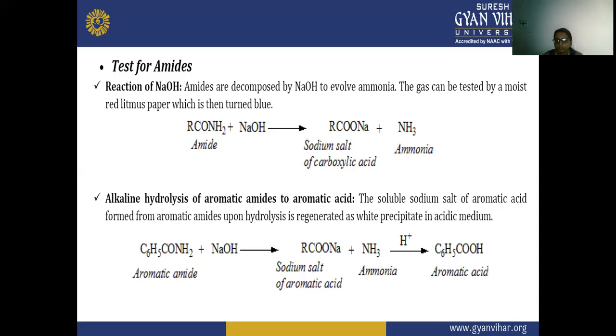This is then hydrolyzed in acidic media, and there is a white precipitate, which shows that there is a formation of the aromatic acid.